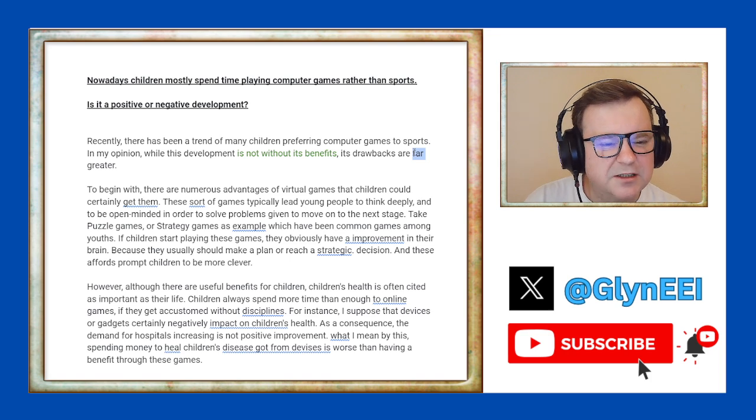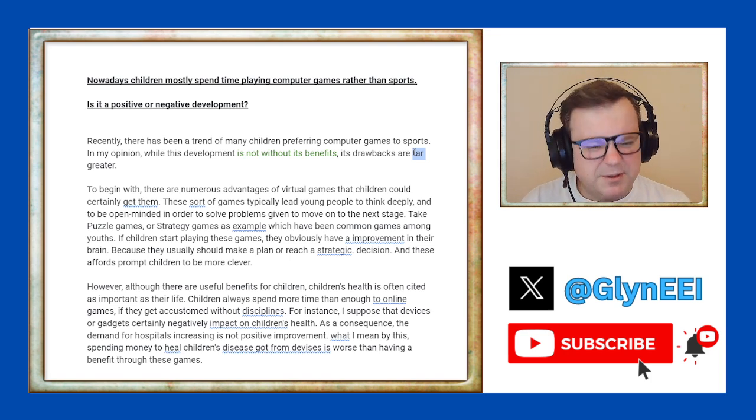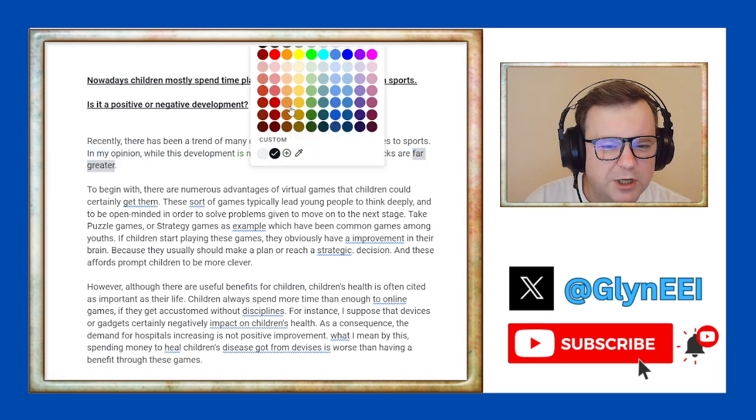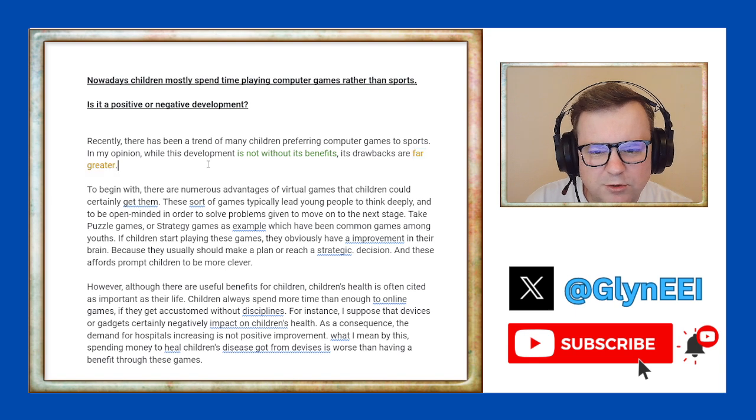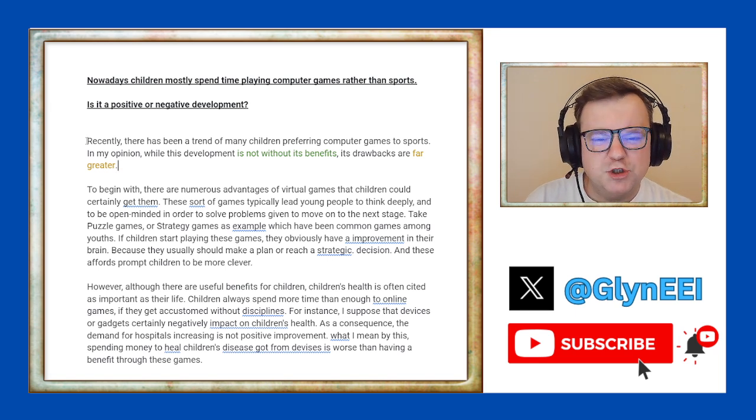Considerably or significantly. Far is okay. Greater, maybe it's fine for academic writing, but maybe there's just a more academic alternative that could be more suitable, but okay, not a big problem. I'm just going to mark that as, let's put it gold. Okay, so the introduction is very short, but it does the job, right? We've introduced the subject and we've stated our position.